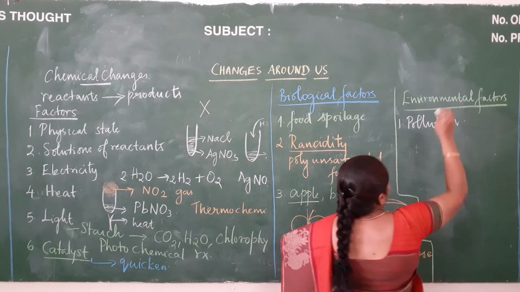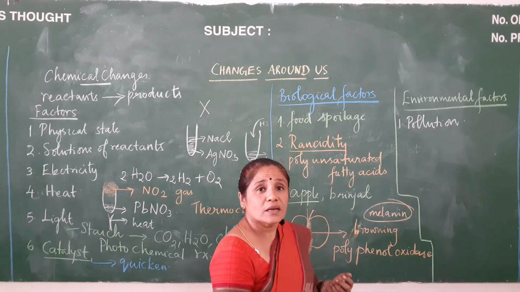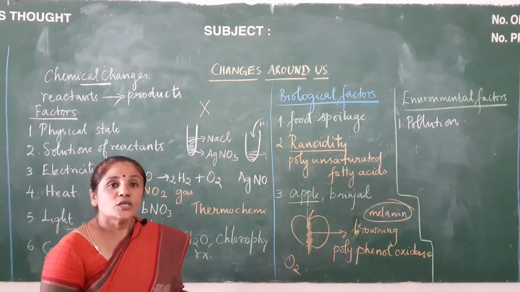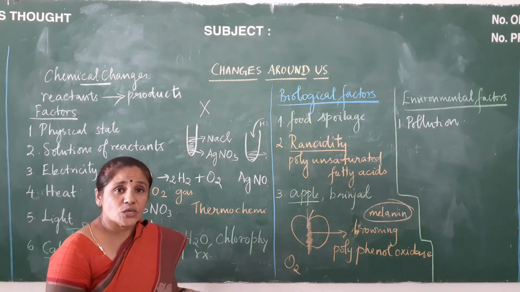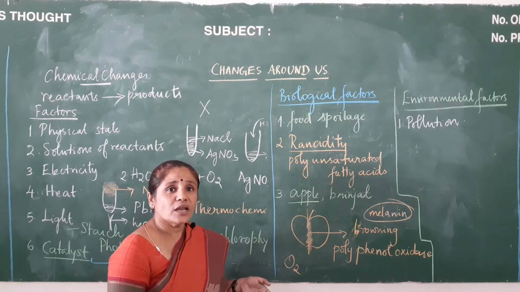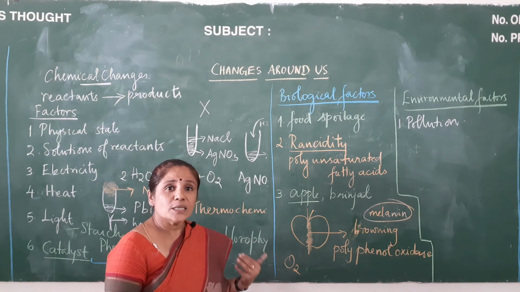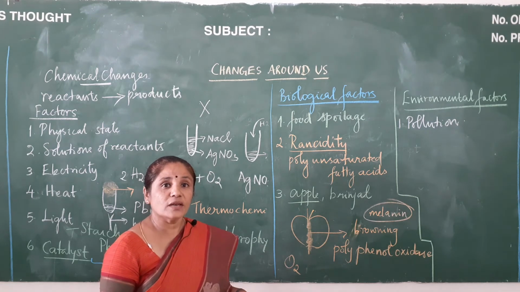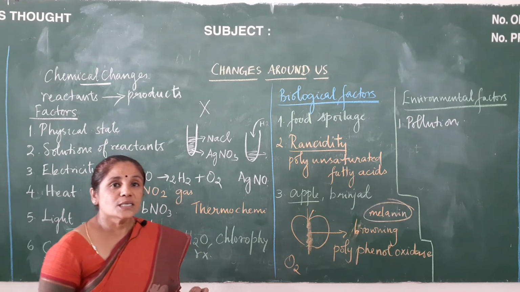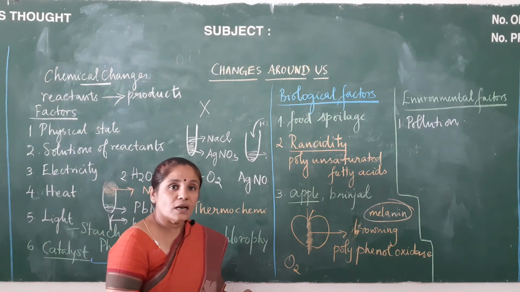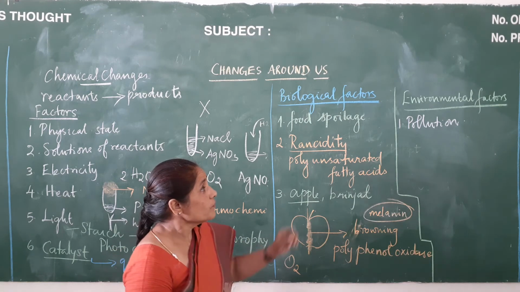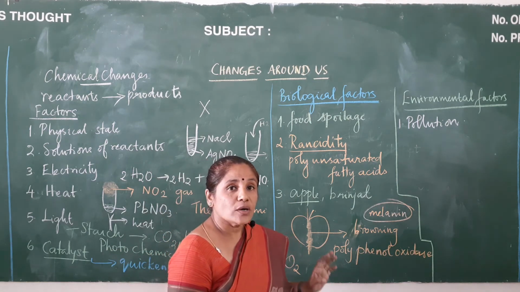We know very well that nowadays automobiles are increasing at a very faster rate, and not only automobiles, industries are also growing fast. What happens because of the very faster rate in the production of automobiles and industries? Our environment is very much affected. So, any undesirable change in the physical, chemical or biological properties of the environment is called pollution.